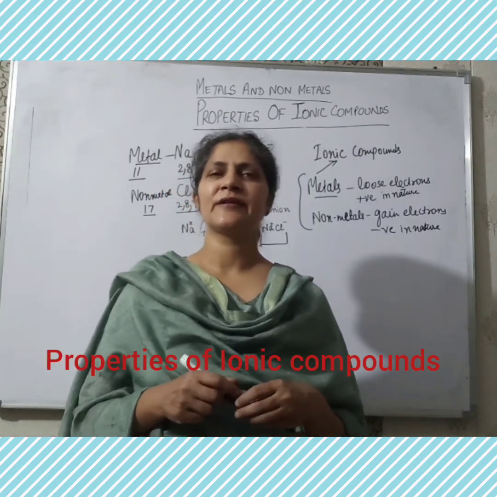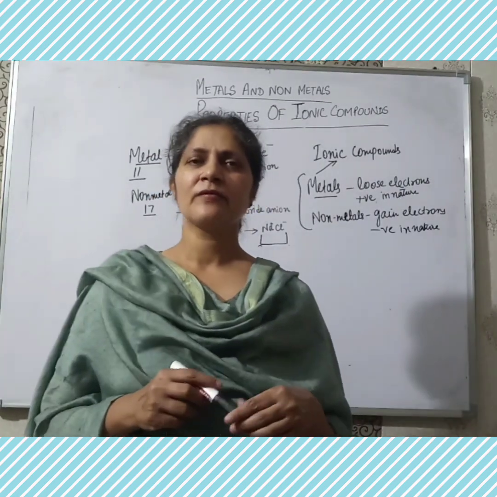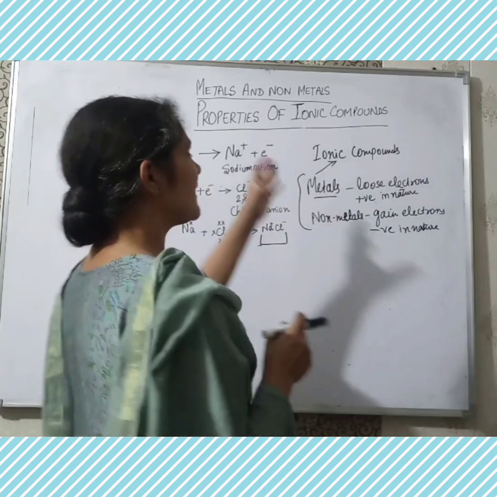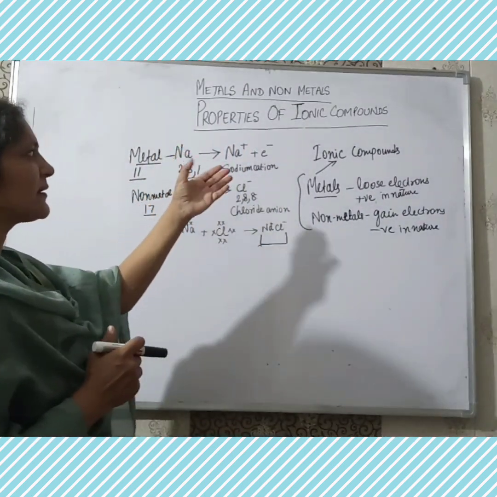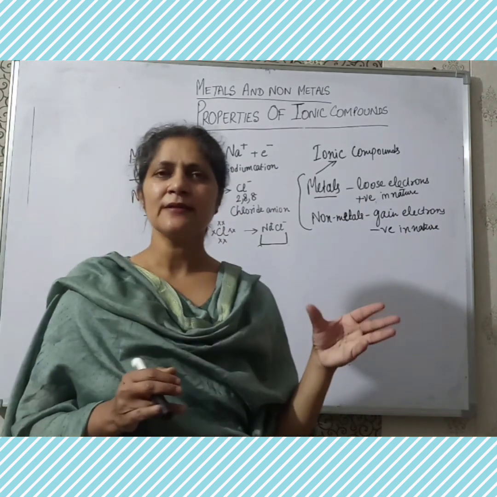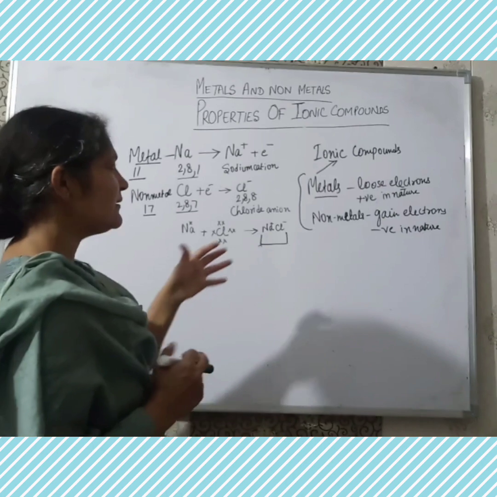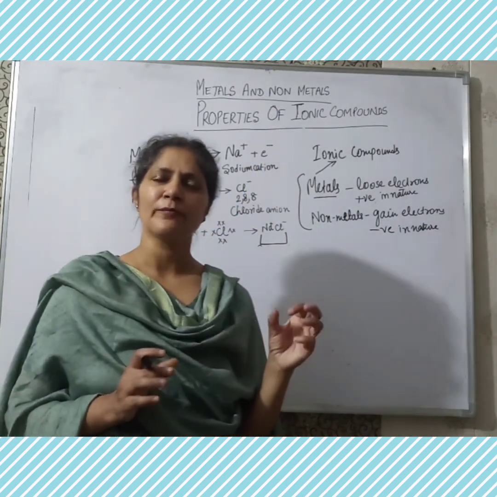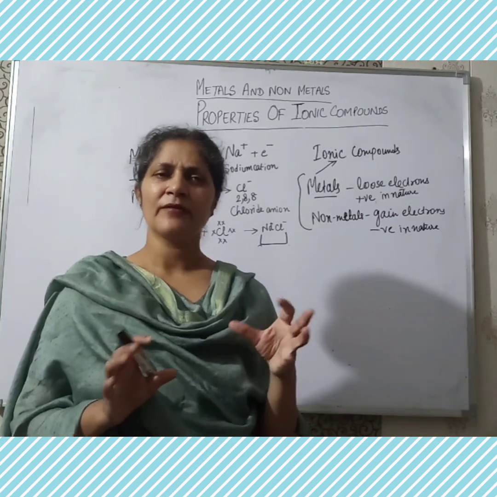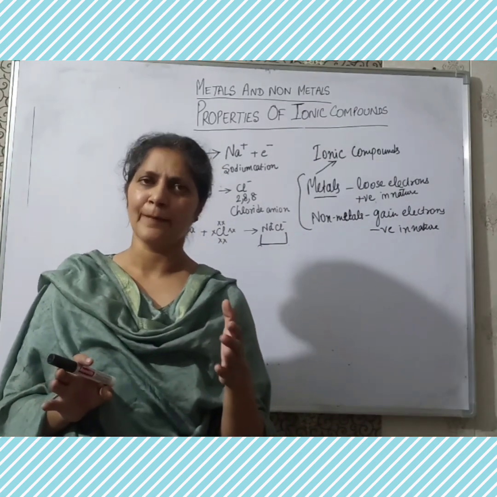Today we are going to discuss the topic properties of ionic compounds, which is part of the chapter metals and non-metals. Before starting the properties, I would like to tell you what are ionic compounds. We have also done this earlier in the previous lecture. Ionic compounds are formed by the combination of metals and non-metals. When metals react with non-metals, they form ionic compounds.